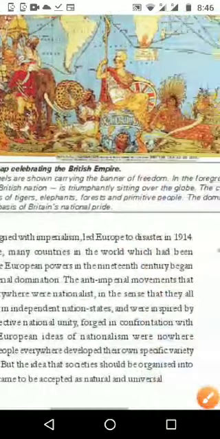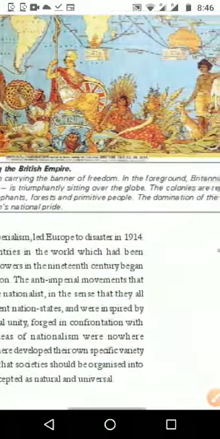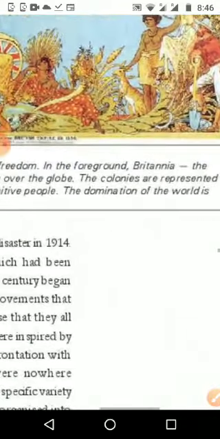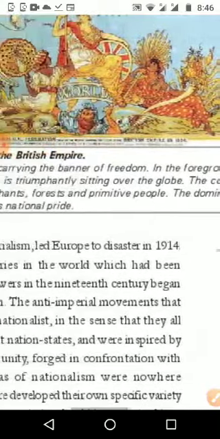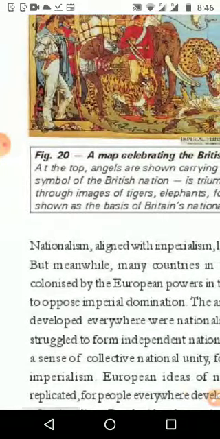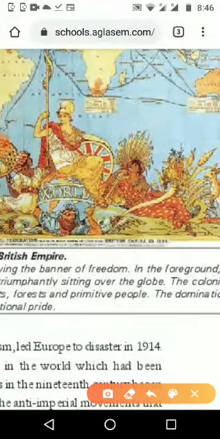Then the next one is the foreground, Britannia. We can see Britannia on the world, the symbol of the British nation, triumphantly sitting over the globe. This is the globe, and this is the symbol of the British nation, Britannia. She is sitting over the globe, meaning all the world was under Britain.